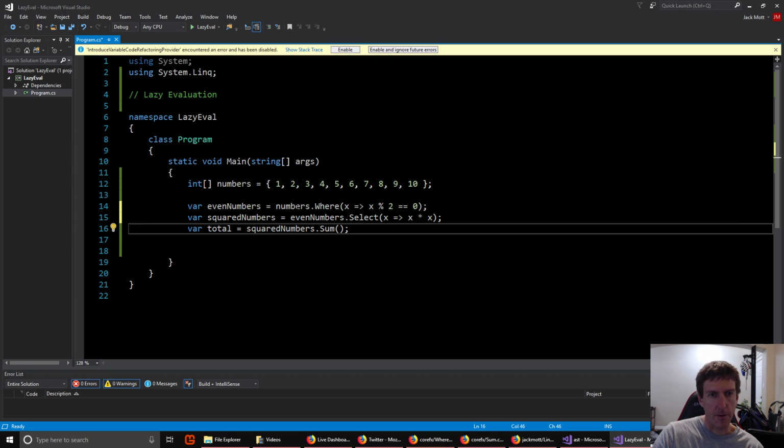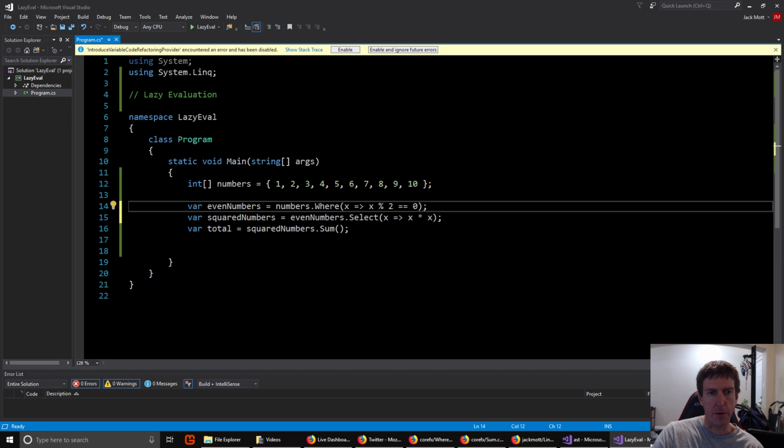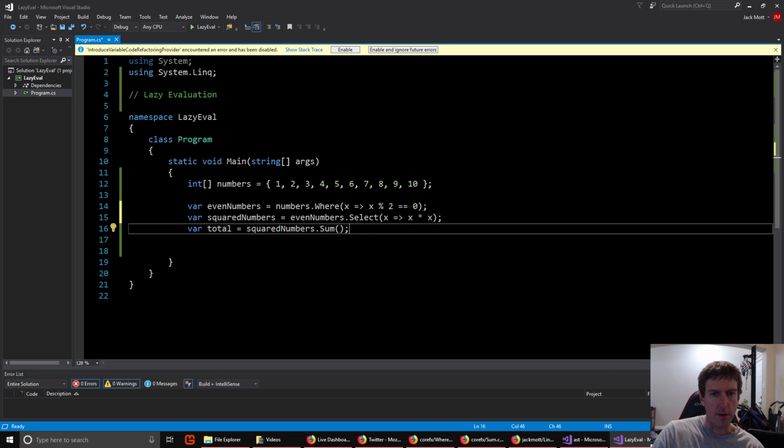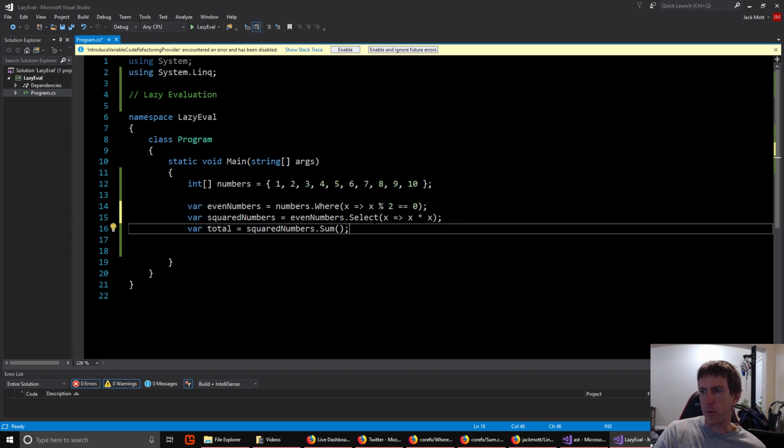And if you find this concept of lazy evaluation interesting, it's worth playing with Haskell because the whole language is built around this idea. And because the whole language is built around it, it can do pretty interesting optimizations with lazy evaluation as well.